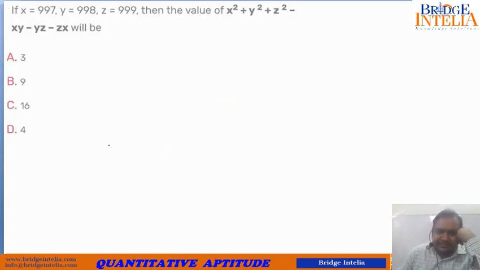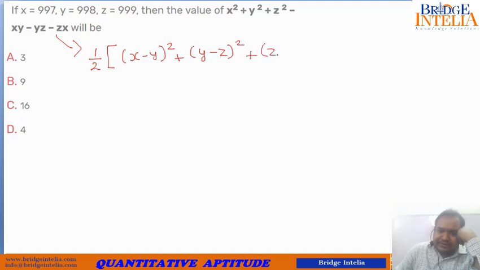Now let's move further. Again, almost same. In fact, it is just the same. So this is what we have been asked to calculate. So this can now be written as half of x minus y whole square plus y minus z whole square plus z minus x whole square. So let's do that. Half of, now x minus y, again minus 1.